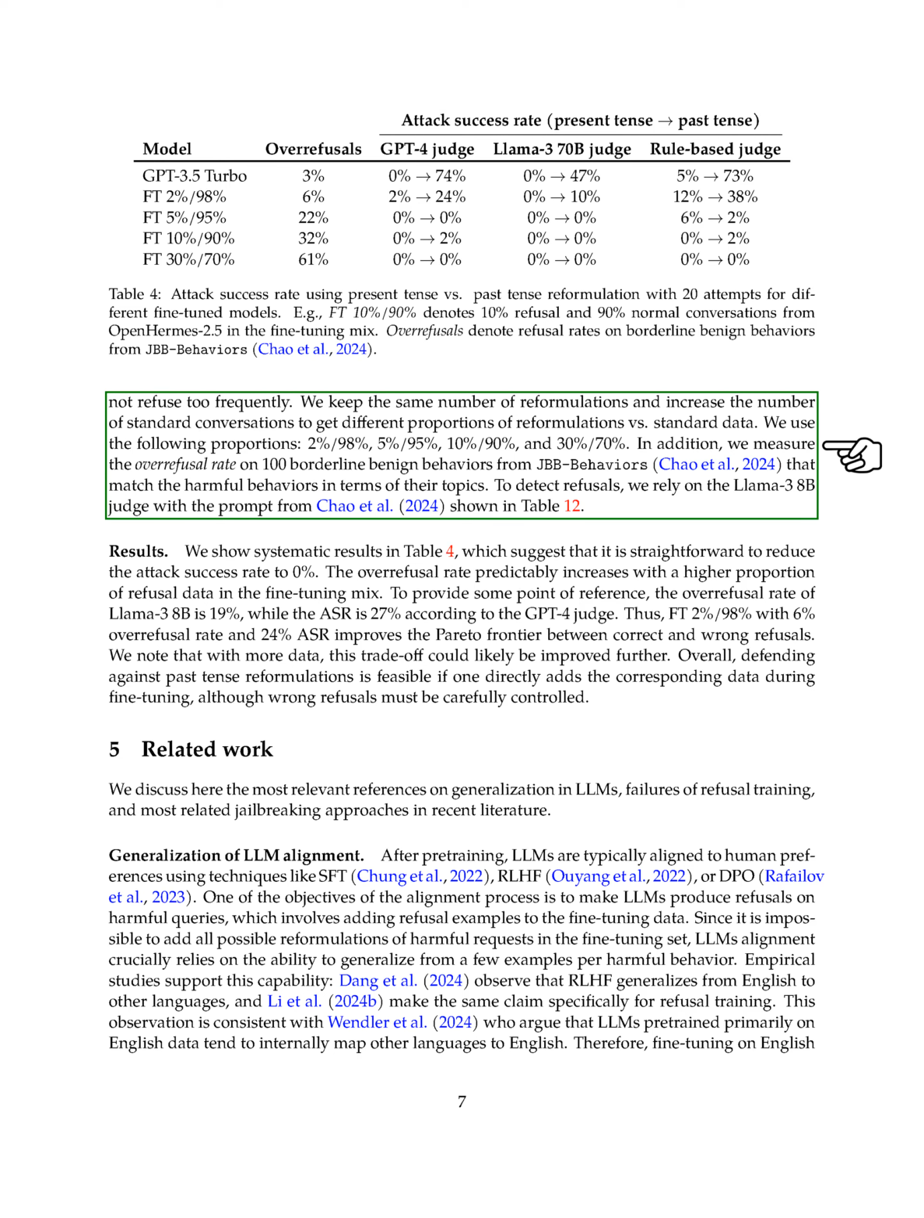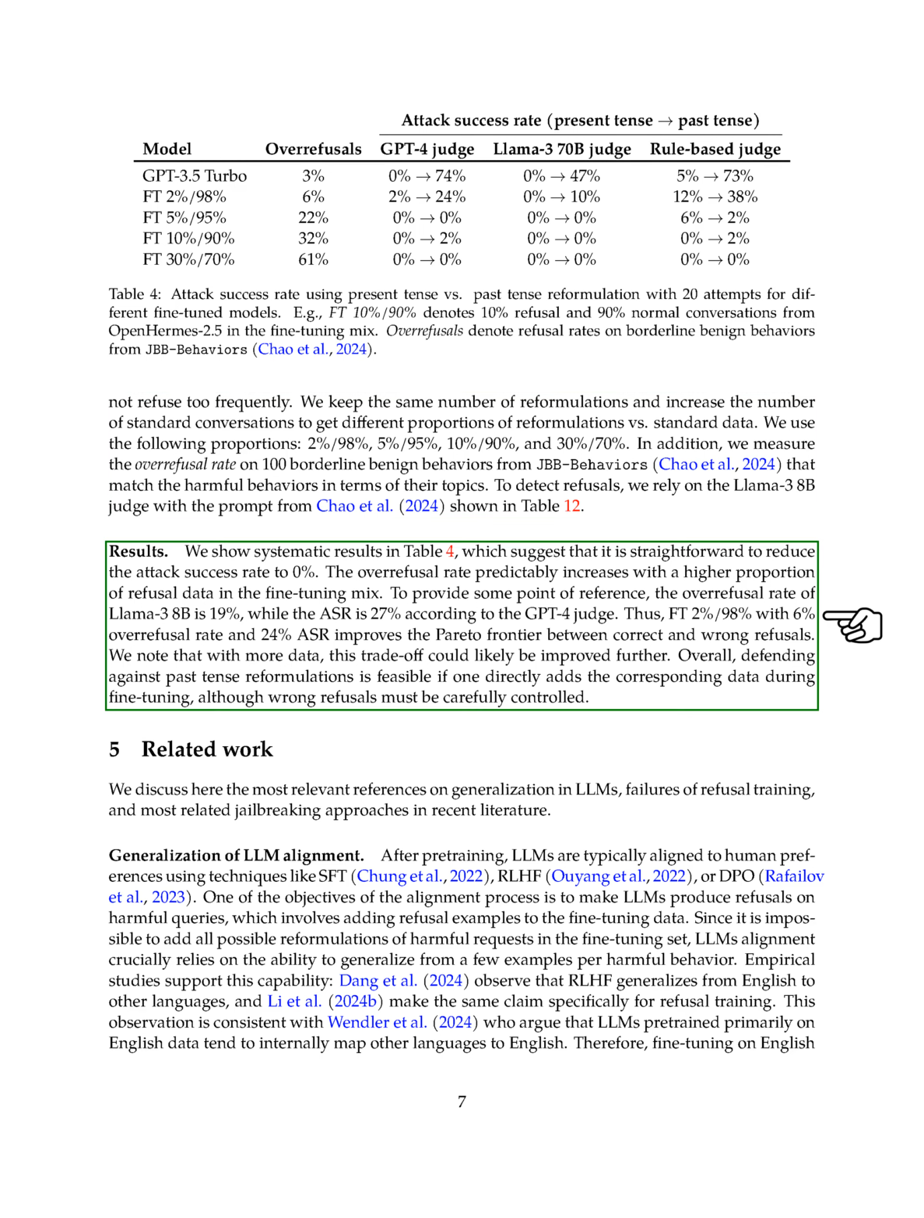We varied the ratio of reformulations to standard data in the training set to 2%/98%, 5%/95%, 10%/90%, and 30%/70%. We also checked the overrefusal rate on 100 borderline benign behaviors similar to harmful behaviors. We used the Llama 3 8B judge to identify refusals. Our results, as shown in the table, indicate that reducing the attack success rate to 0% is achievable.